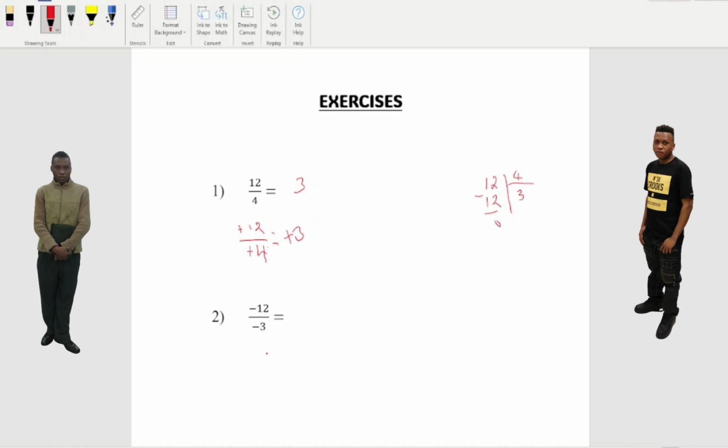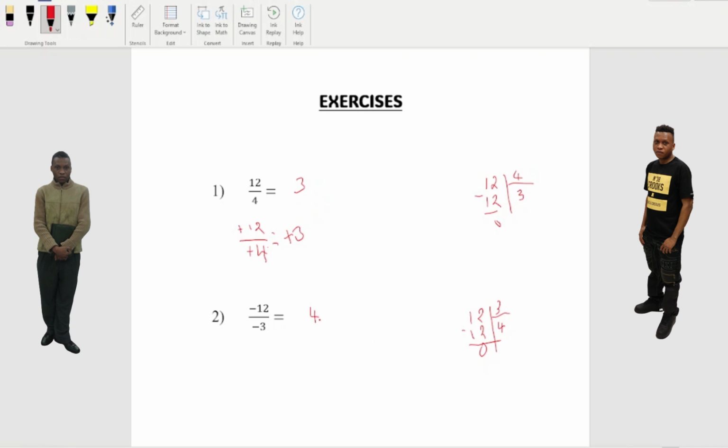So what we're gonna do here, we're gonna do 12 divide by 3. So 2 times 3 equals 6. 4 times 3 equal what? When we put 4 times 3 equal 12. Right? And then minus 0. So we're gonna get this 4. We're gonna put right here.